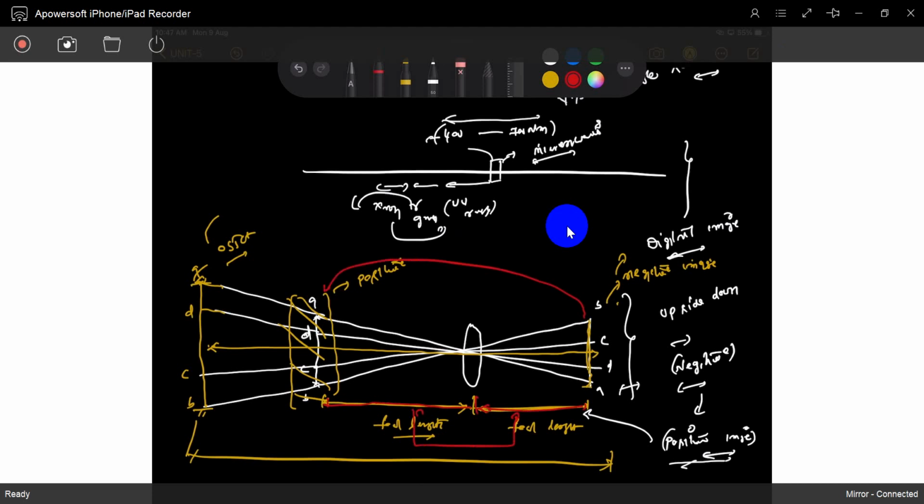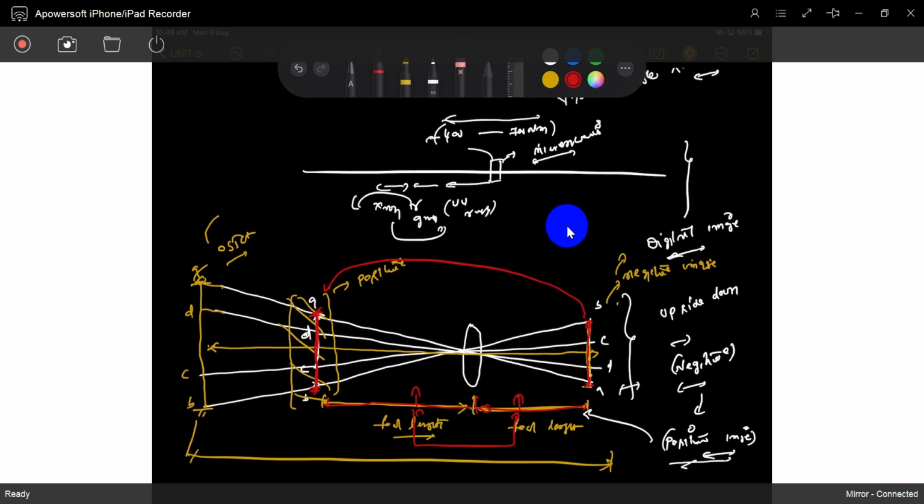For your explanation purpose, just understand there is no image at all. Okay, we can get the same height, same image, same length, because these two lengths are equal. Like an equilateral triangle, this has a height and this also has the same height.